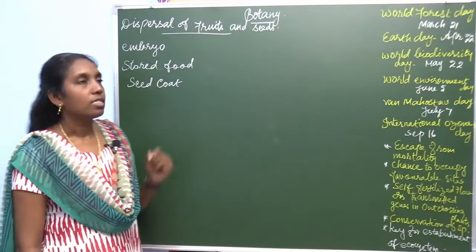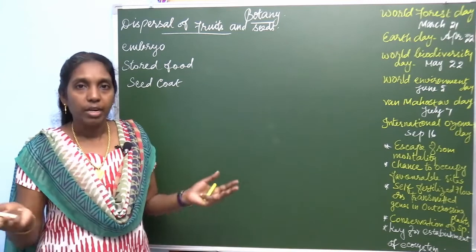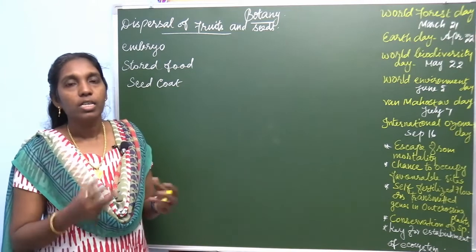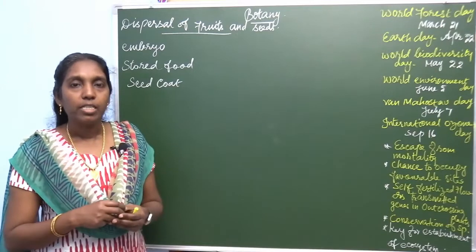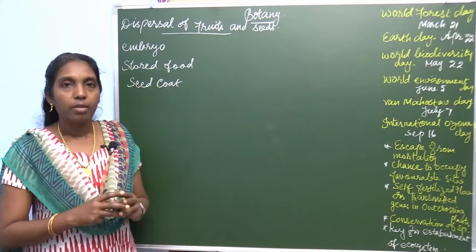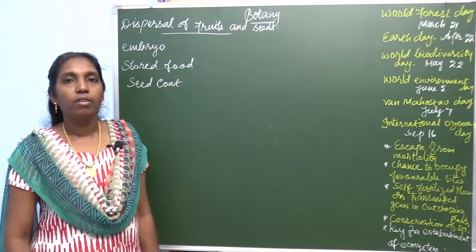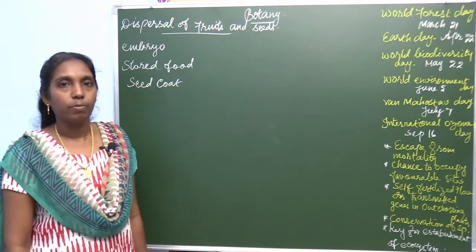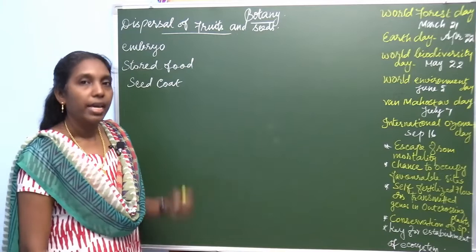So, what's meant by dispersal of seeds? It is the dissemination or spreading of seeds or fruits from the parent plant to far away places by means of ecological agents.